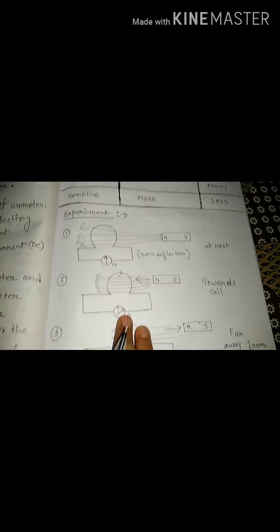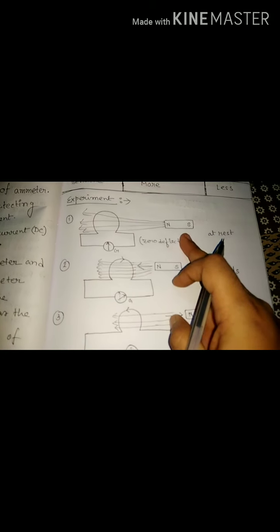Clear? Now in the second figure, the magnet will move towards the coil. That means, if we compare with the first figure, whatever the magnetic field lines linked with the coil, when it moves towards the coil, the magnetic field lines linked with the coil increase. That means it will change. Change means either increase or decrease. So when it moves towards the coil, see the diagram, more magnetic field lines are linked with the coil.